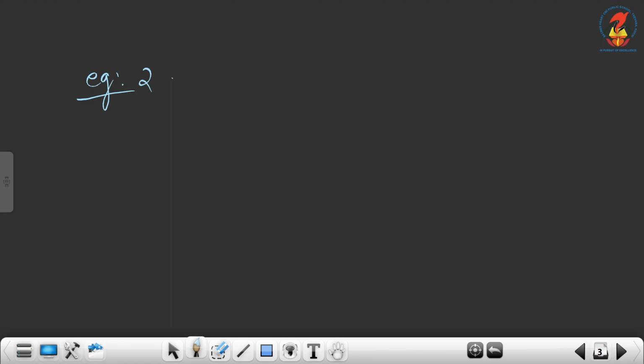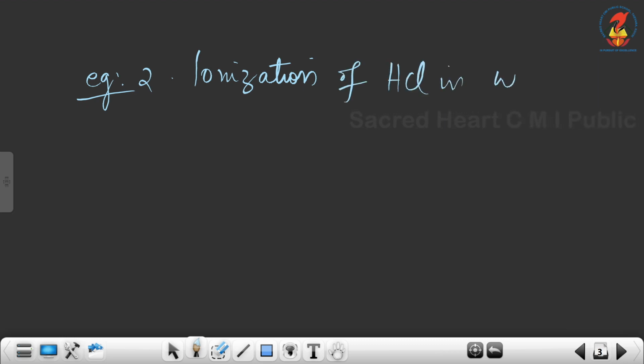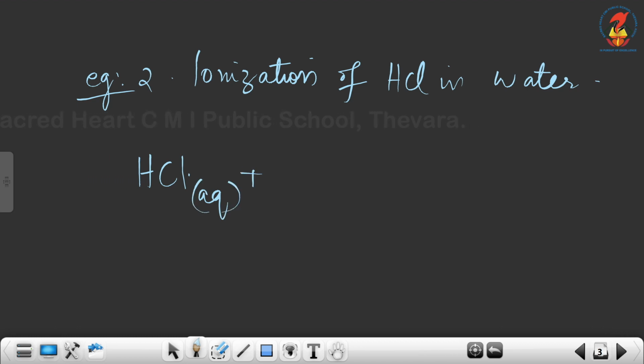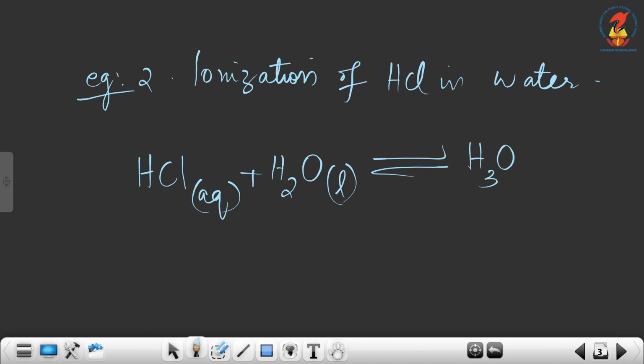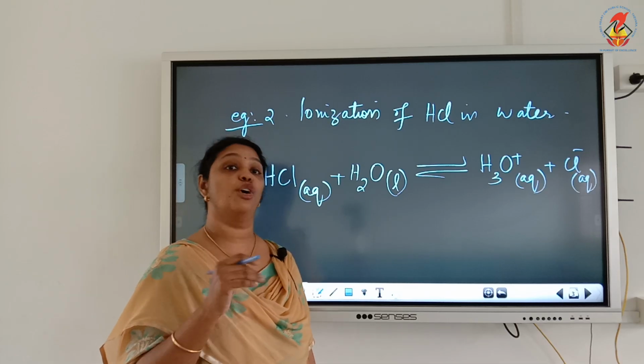Now, I am going to write the next example, that is number 2. Example 2 is ionization of hydrochloric acid in water. So, I am going to write the equation HCl plus H2O in equilibrium, we get H3O plus Cl minus.